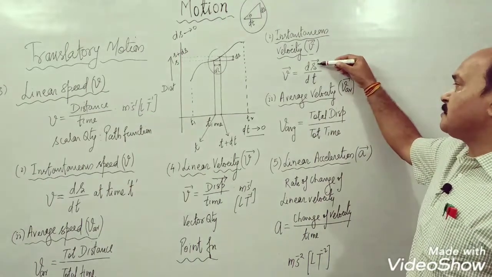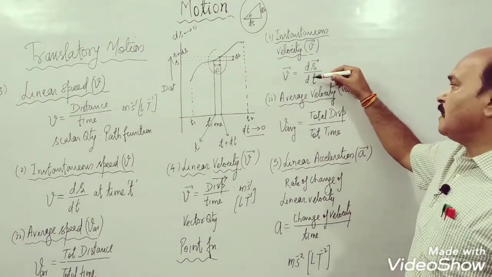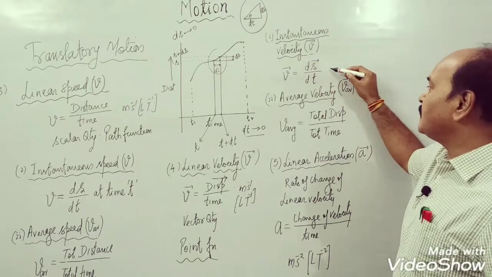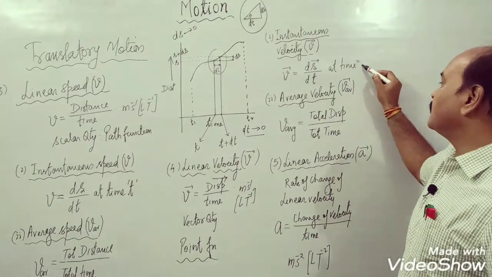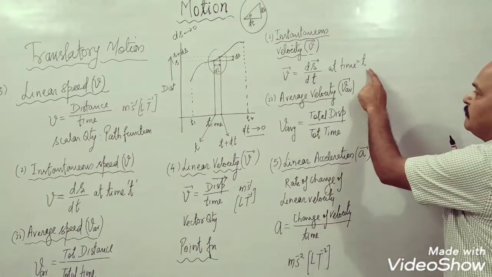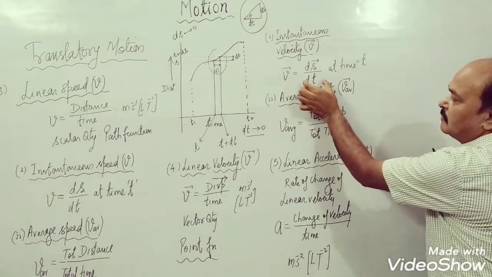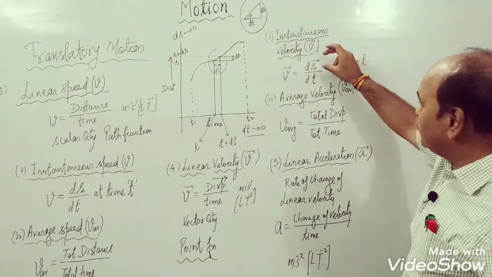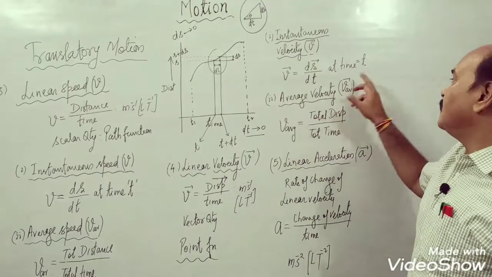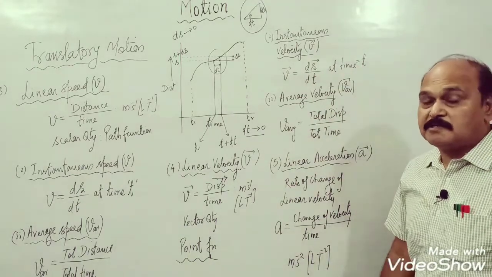The ratio of displacement ds to dt is the speed at instant t. So beyond this time t we have taken a very small duration, dt, which is infinitely small. The ratio of displacement to this time is instantaneous velocity.